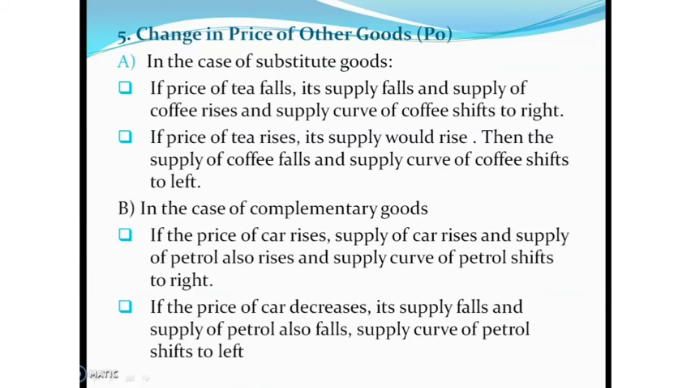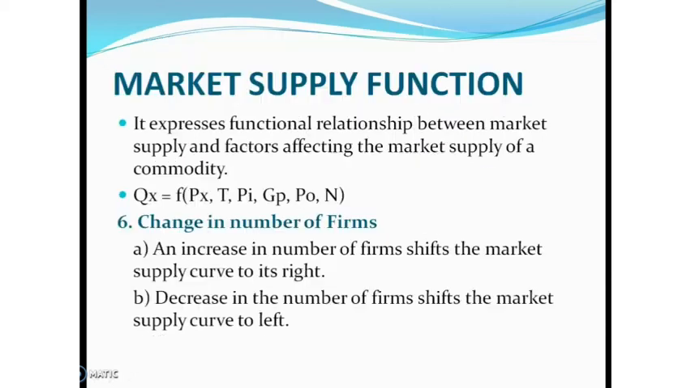Then if the price of car decreases, automatically its supply falls, and supply of petrol also falls because they are complementary goods, they are used together. So if the price of car decreases, supply of car will decrease, and it leads to decrease in the supply of petrol. So the supply curve of petrol shifts to which side? Left side. Okay.